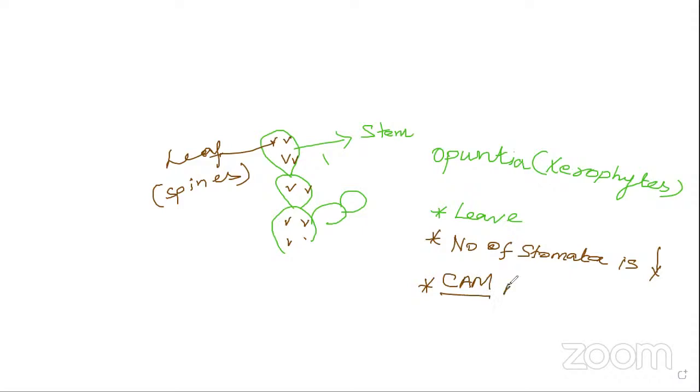Here the acid is there, so it is not easily evaporated from the plant. So these are the adaptations.